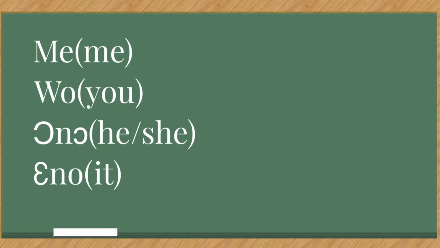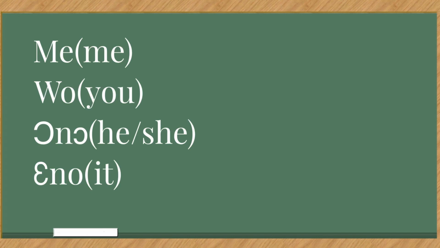So this is what I'm going to do. I'm going to list all the Twi pronouns, beginning with the singular pronouns, followed by the plural pronouns. And then we will look at how they behave as subjects, possessive pronouns, and objects in that order. So let's begin with the singular pronouns, beginning with the first person pronoun, me, and that is me.